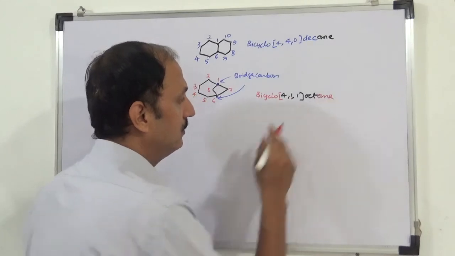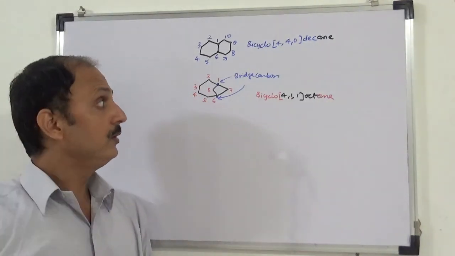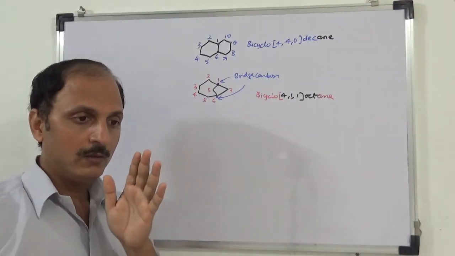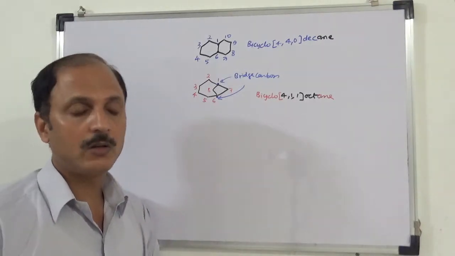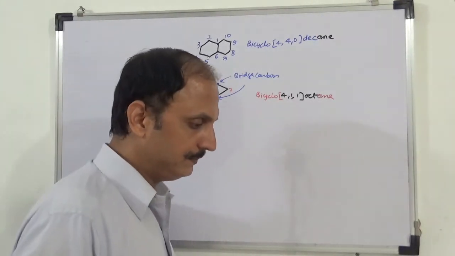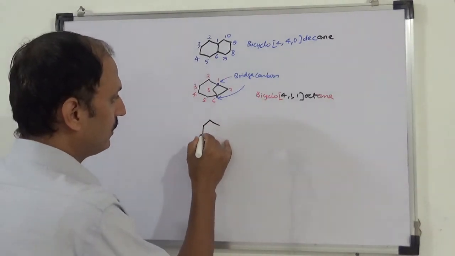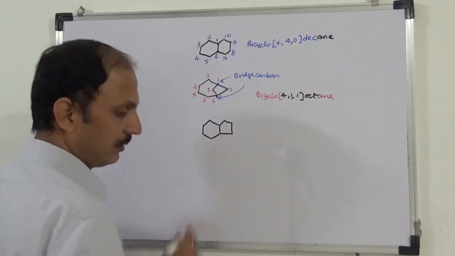यहाँ पे तुमको here you have to count the total carbon either side of bridge carbon as well as between the bridge carbon, that is also counted in the parent name. Okay, so try this one.